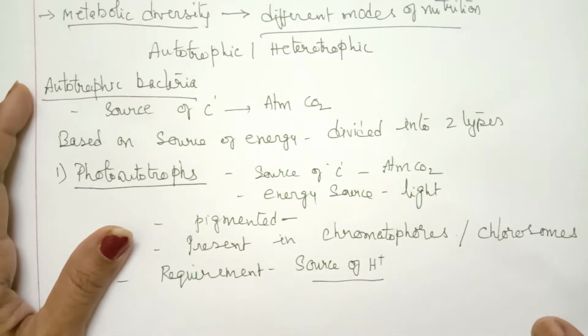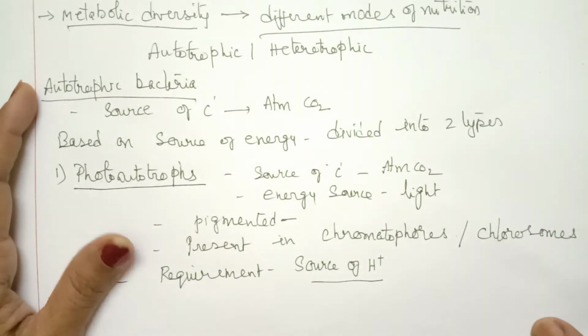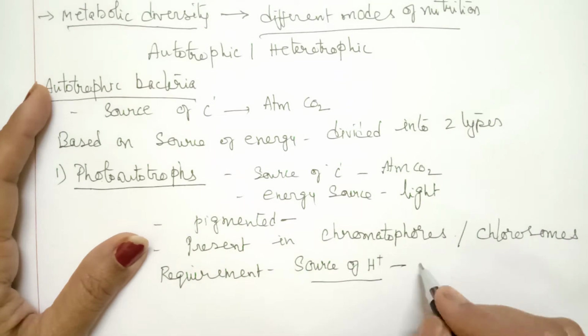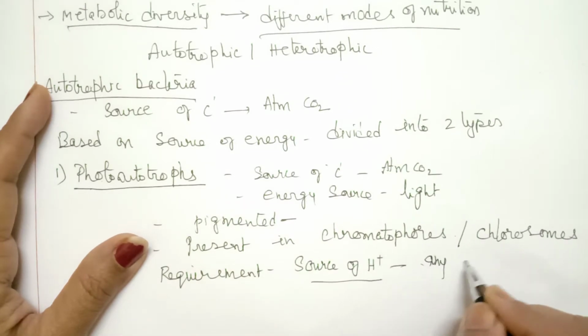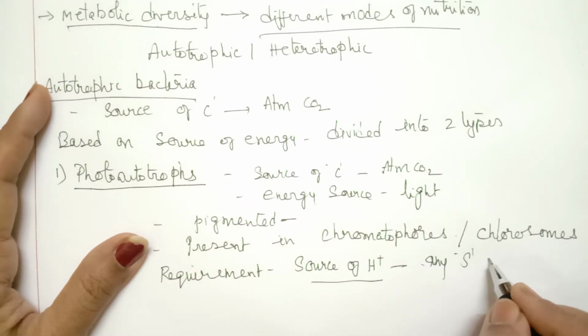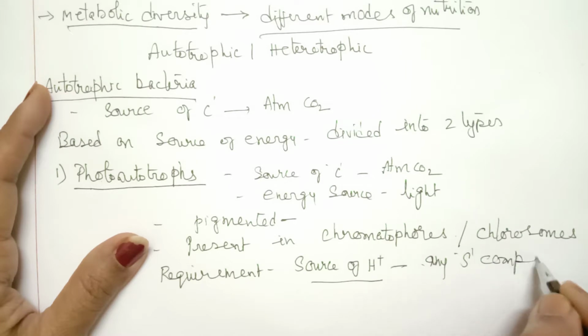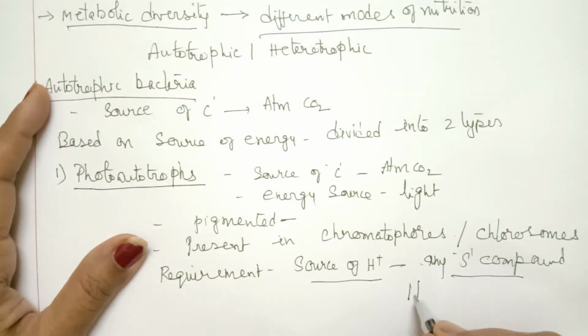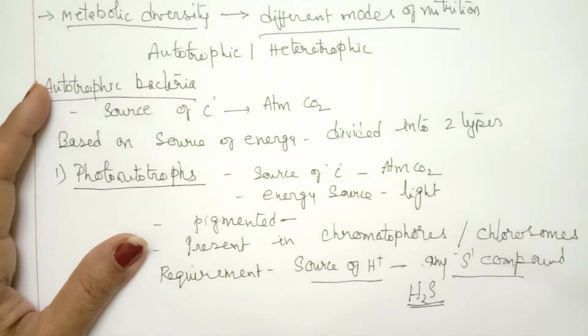But here water is not the hydrogen source. So what is the source of hydrogen? Any sulfur compound, especially in photoautotrophs, like for example hydrogen sulfide.